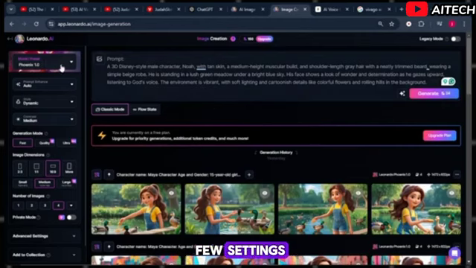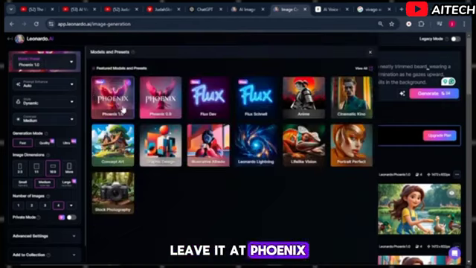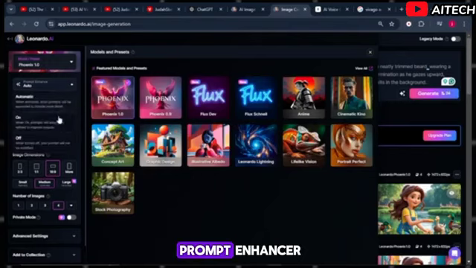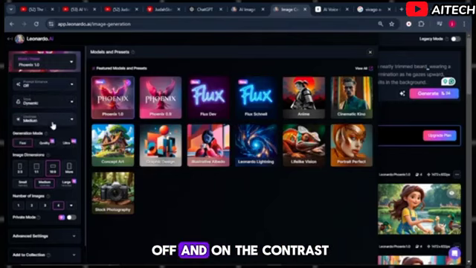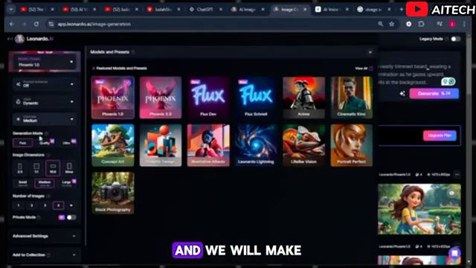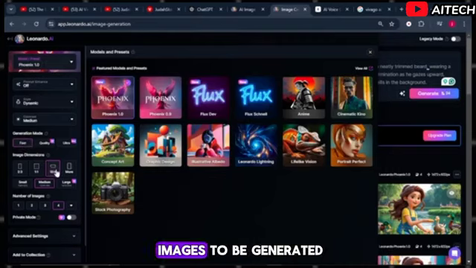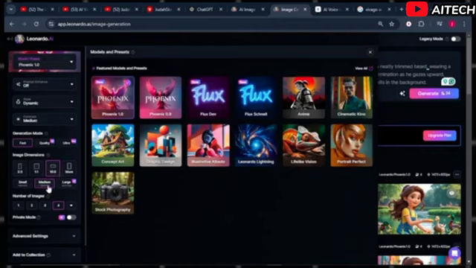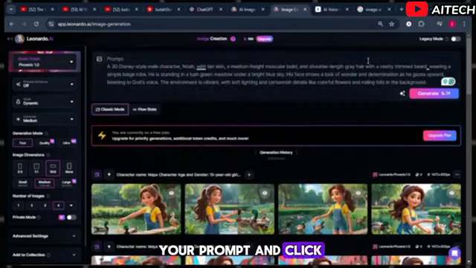Then play with a few settings. Head to the model, leave it at Phoenix 1.0, and on the prompt enhancer, you will turn it off. And on the contrast, leave it at medium, and we will make sure the generation mode is fast. Make sure the aspect ratio is 16:9, and leave the number of images to be generated at 4. Then go back to your prompt and click on Generate.